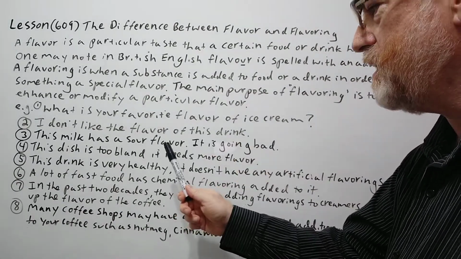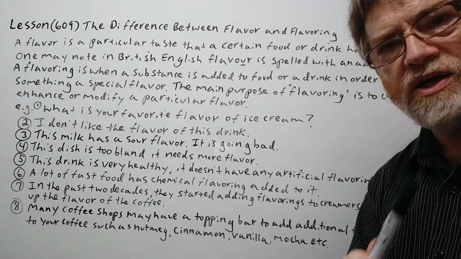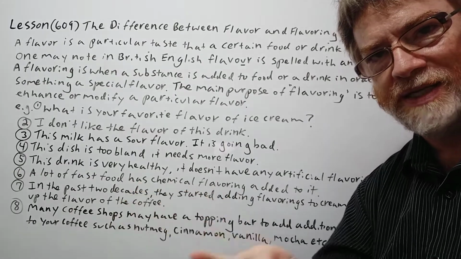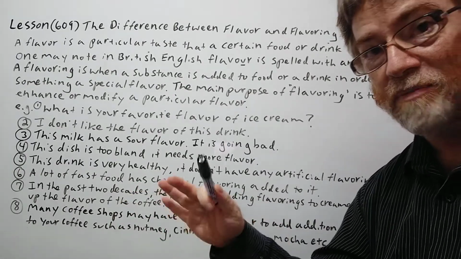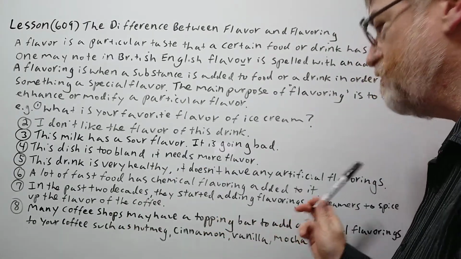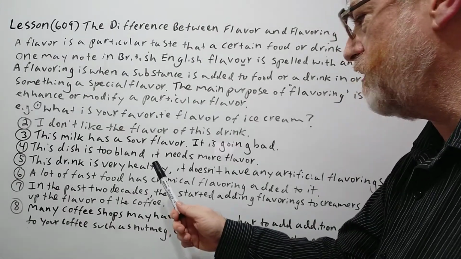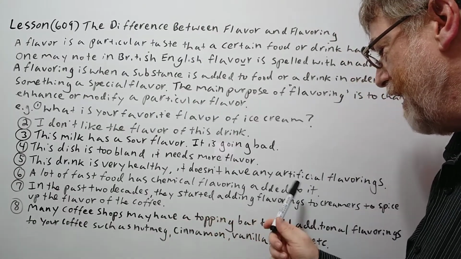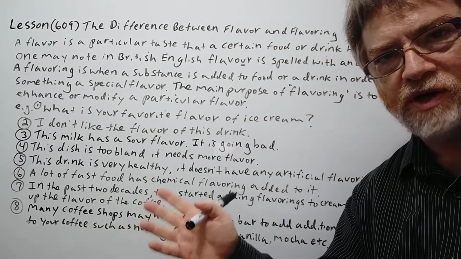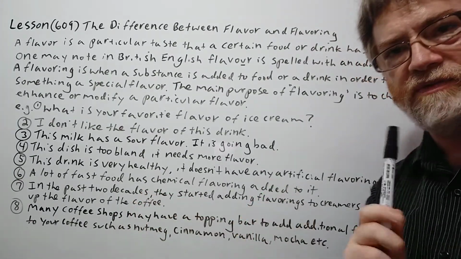Number 5, this drink is very healthy. It doesn't have any artificial flavorings. All right, so in this case, we're stressing that they didn't add those extra things that maybe this person might think may not be completely healthy. Even though it may make it taste better, it may not be completely healthy. So in that case, we would use flavorings. All right, number 6. A lot of fast food has chemical flavoring added to it. So again, these are the additional things to change the flavor, probably to try to at least improve the flavor. In that case, we would use flavoring. So these two definitely flavoring.